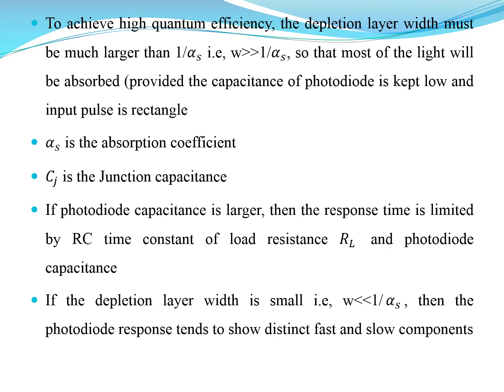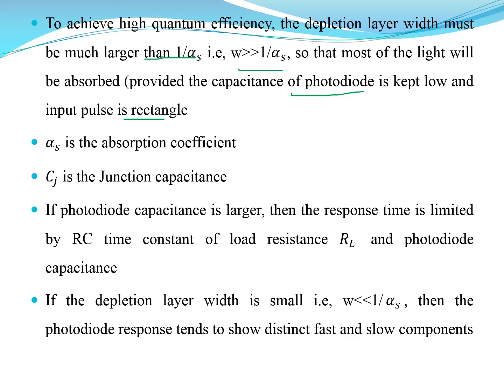To achieve high quantum efficiency, the depletion layer width must be larger, as we have seen. So W should be very much greater than 1 by the absorption coefficient, or the width should be inversely proportional to the absorption coefficient, so that most of the light will be absorbed, provided the capacitance of the photodiode is kept low and the input pulse is a rectangle.